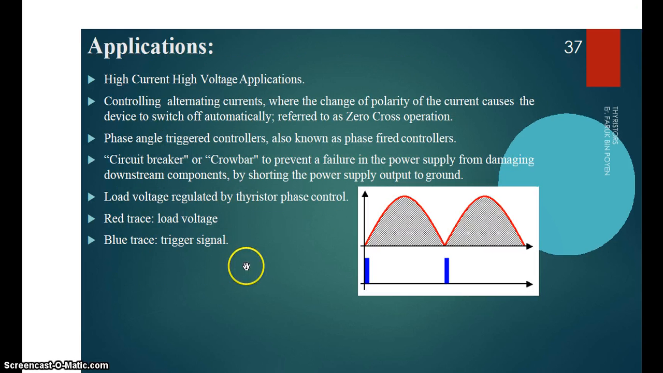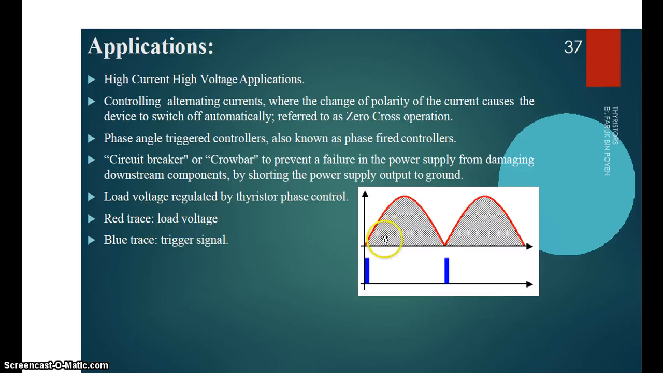Then applications of SCR: high current, high voltage applications, controlling alternating current, where the change of polarity of the current causes the device to switch off automatically, referred to as zero cross operation. Then phase angle triggered control, also known as phase fire control. Then circuit breaker, a crowbar to prevent failure in the power supply from damaging downstream components by shorting the power supply output to the ground. Then load voltage regulated by thyristor phase control.